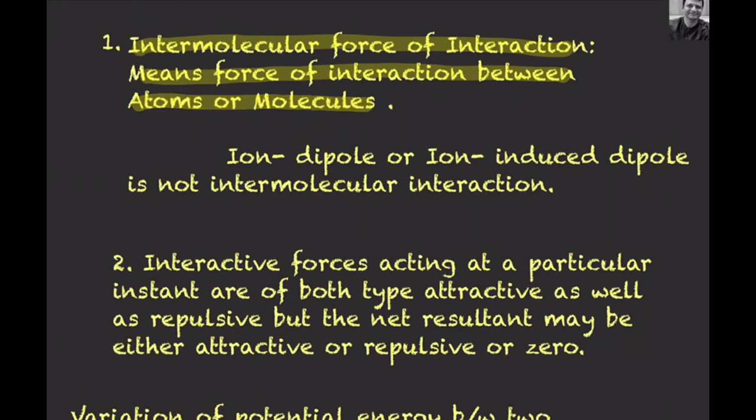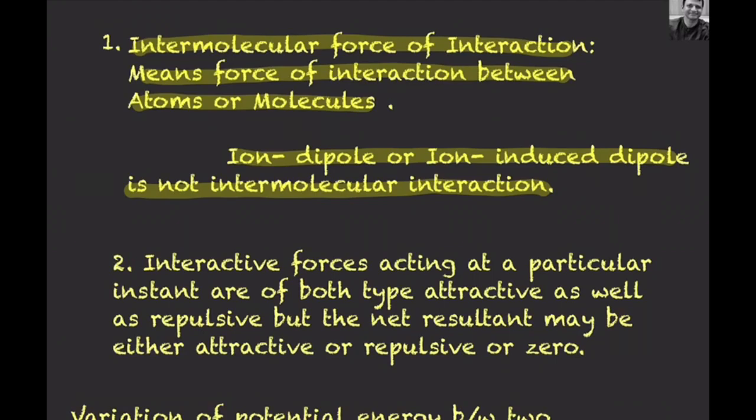Like when we are saying that there is inter football match, it is a match between two teams. Same way when we are saying intermolecular interaction, it means that it is interaction between two molecules. If we are saying that there is interaction between ion and molecule, then this is not intermolecular because one is ion and other is molecule. Ion dipole or ion induced dipole is not intermolecular interaction. For intermolecular interaction there must be two molecules, so interaction between molecules is known as intermolecular interaction.